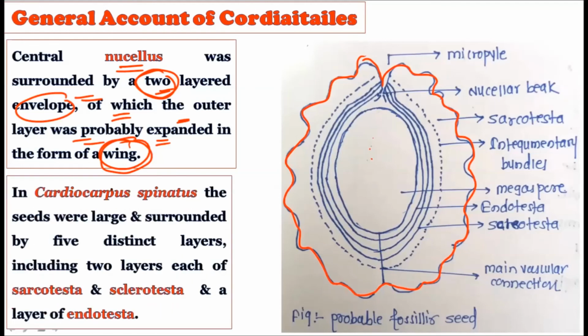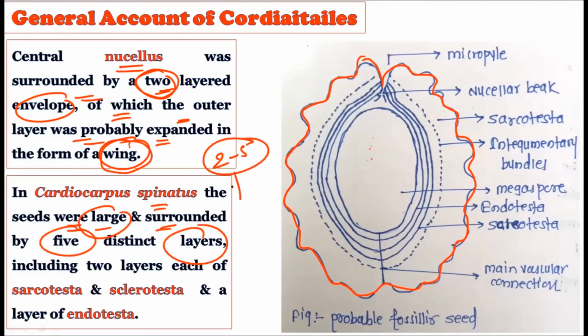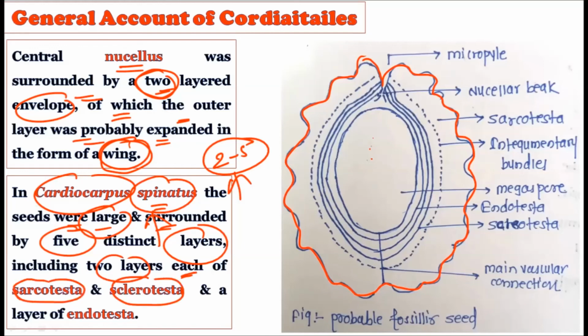All right. Now see, in Cordaicarpus spinanthus, the seeds were large and surrounded by 5 distinct layers. Two to five distinct layers may be there, depending on which type of seeds we are talking about, because many seeds have been unearthed today and we have examined them. So in Cordaicarpus spinanthus, you will find 5 distinct layers in the seed structures, including 2 layers each of the sarcotesta and the sclerotesta, and a layer of the endotesta. That is, 2 layers called sarcotesta, 2 layers called sclerotesta, and 1 layer called endotesta. That is 2 plus 2 plus 1.